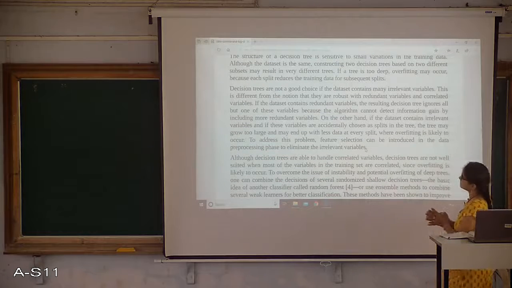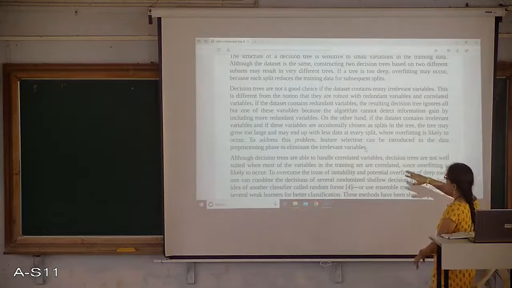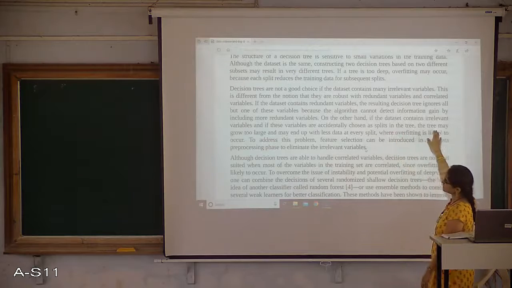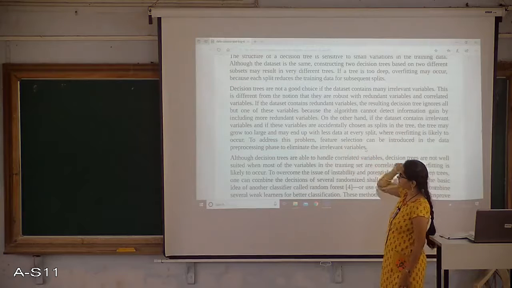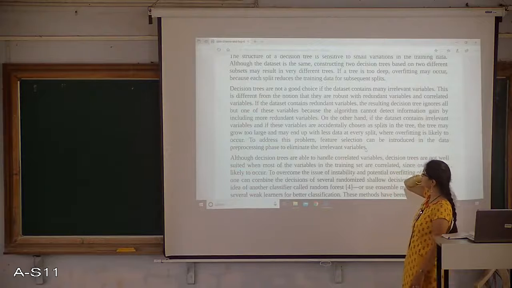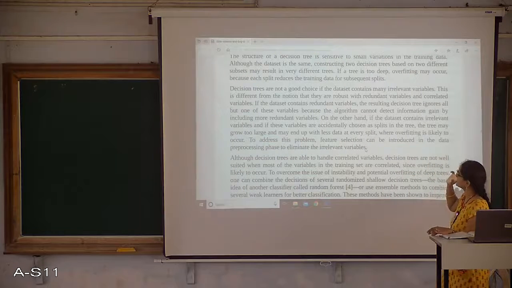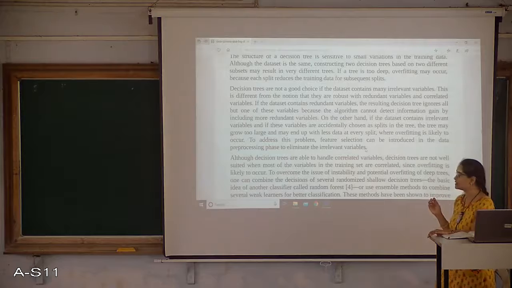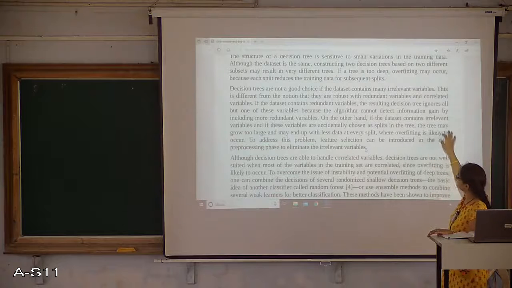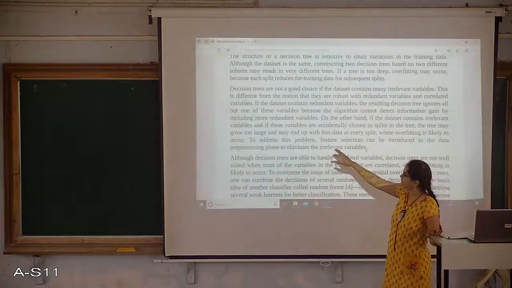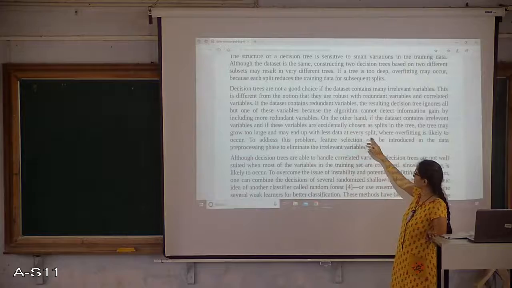One more point we need to observe is if a data set contains irrelevant variables and these variables are accidentally chosen as splits in the tree. If I mistakenly choose a particular attribute as a splitting attribute, the tree may grow too large and may end up with less data at every split.